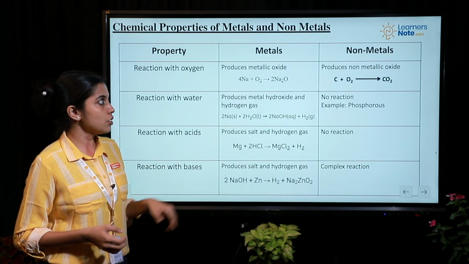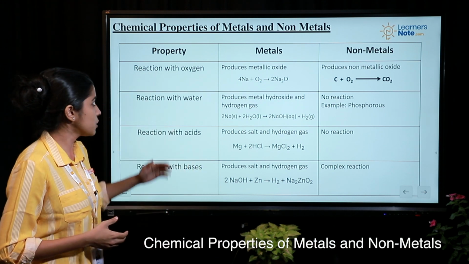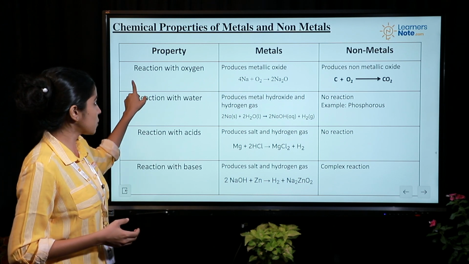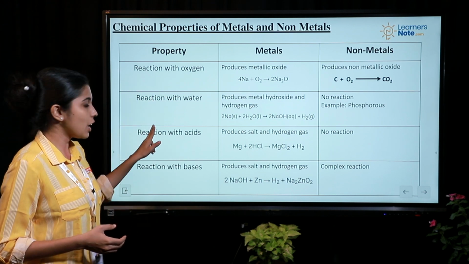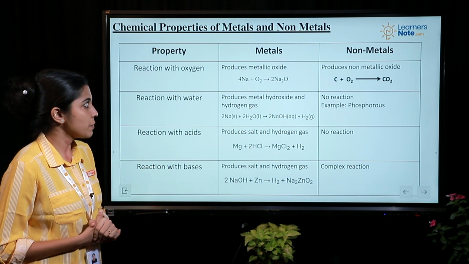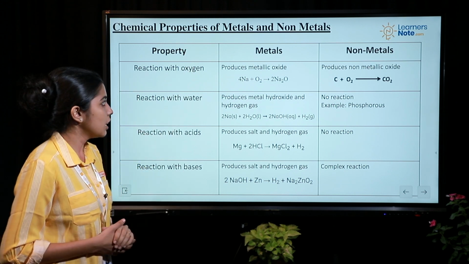Now we move on to the chemical properties of metals and non-metals. Now in chemical properties, we can classify the property into four different categories. The first one is reaction with oxygen, then you have reaction with water, then reaction with acid and reaction with base. Now let's see how metals react to all these conditions.